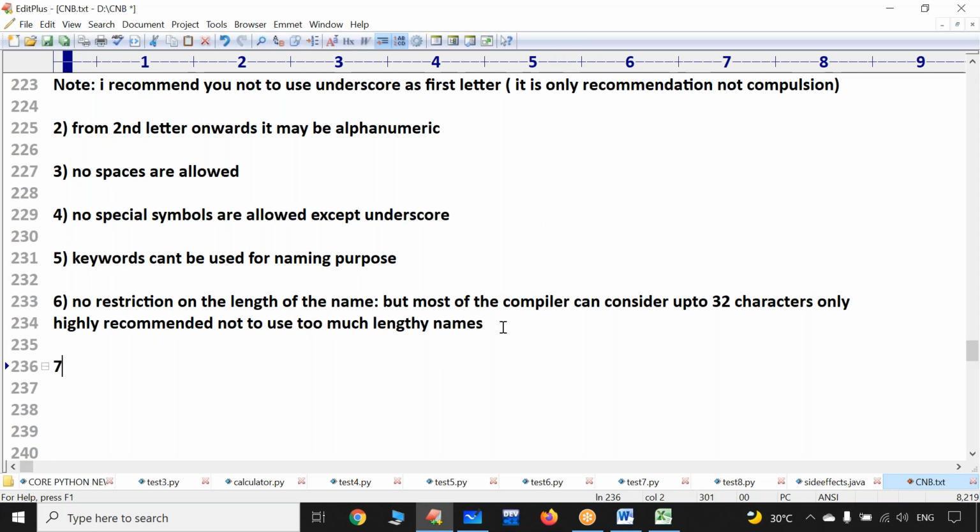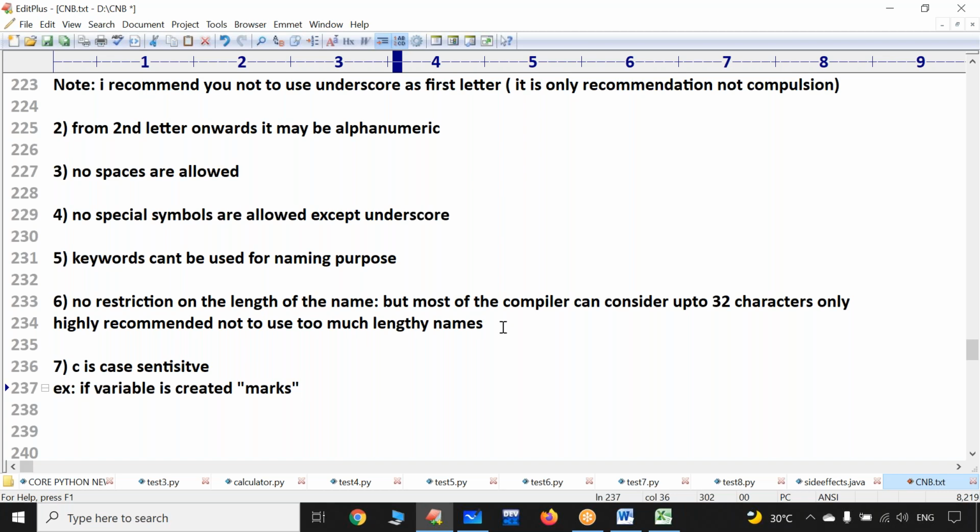Also, a very important point: C is case sensitive. For example, assume a variable is created with the name marks. I don't know what a variable is yet, because we are discussing slowly, one by one.